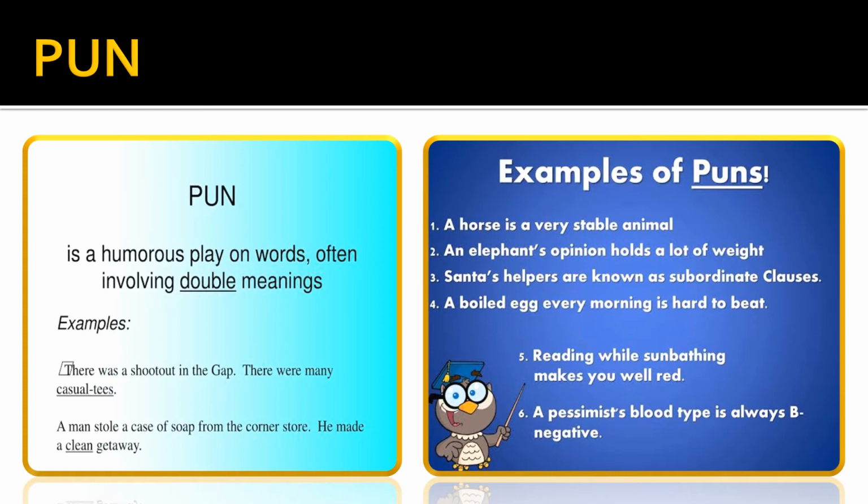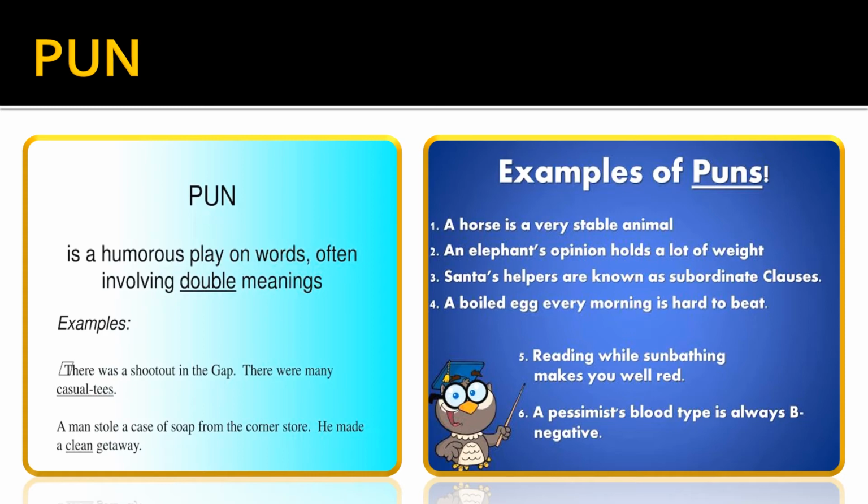The interesting one, used for comedy, is the figure of speech called pun. It is a humorous play on words involving double meanings. Now see this. A man stole a case of soap from the corner store. He made a clean getaway. Clean getaway means he escaped without being caught. And soap also makes us clean. So we are making use of that word for double meaning.